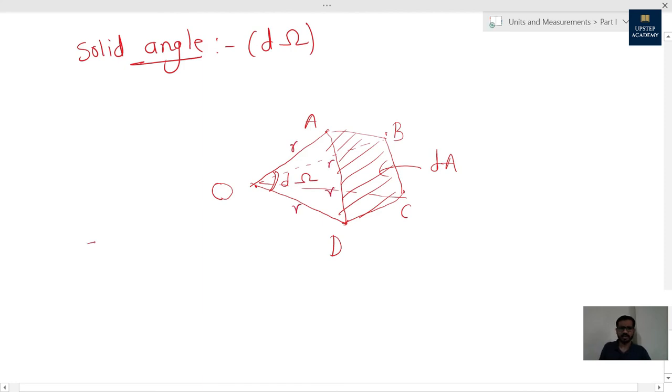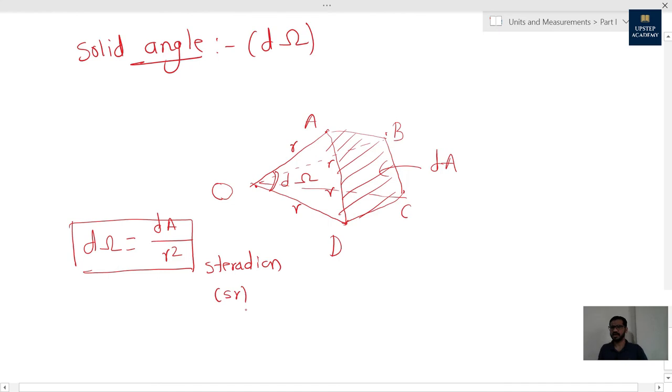Now according to the definition, what is solid angle? Solid angle is the area subtended by the part of the sphere divided by radius square. So that is nothing but the solid angle, and the unit of it is steradian, and simply we can show it by sr. That is the concept of solid angle. I hope guys this is also clear to you.